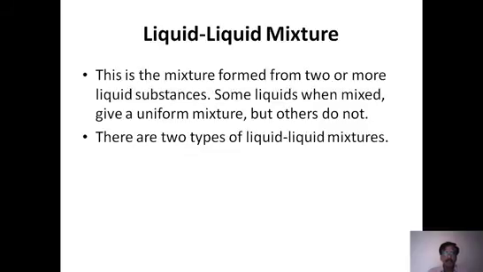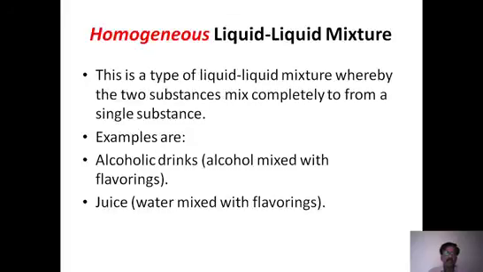Both may give a uniform mixture, but based on the liquid combinations, we have two different types of liquid mixtures. They are homogeneous as well as heterogeneous. Homogeneous means the liquids are completely mixed up and form a single substance.